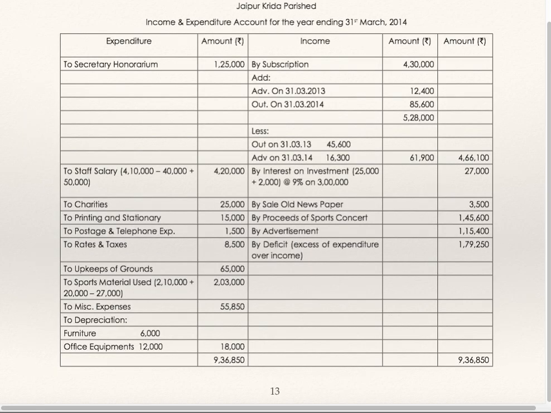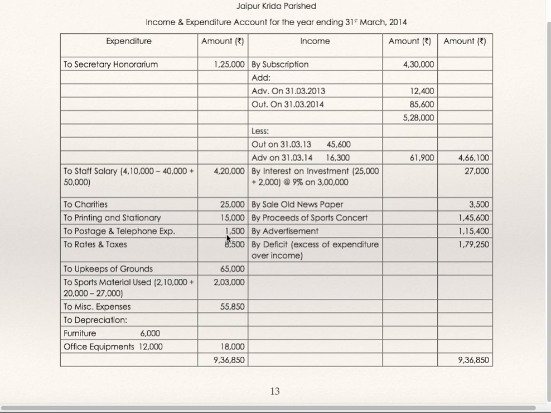Interest on investment received 25,000, outstanding 2,000, total 27,000. Sale of newspaper, proceeds of sports concert, advertisement, all this is given on the receipt side. Honorarium of secretary, staff salary, I have shown you the working note. Directly you can take it here if you prepare the working note.